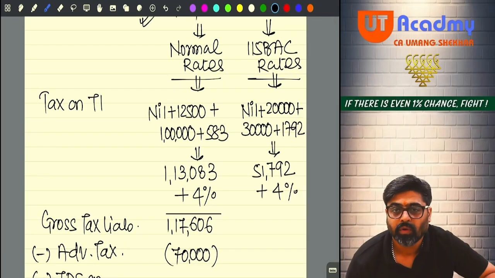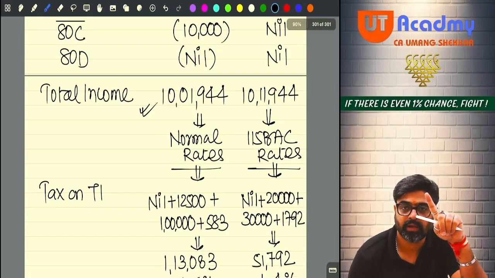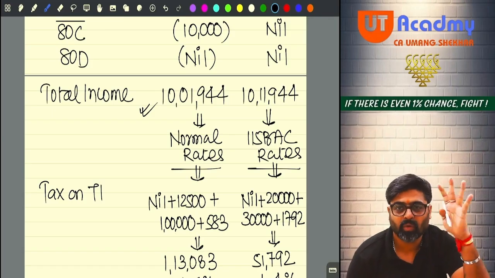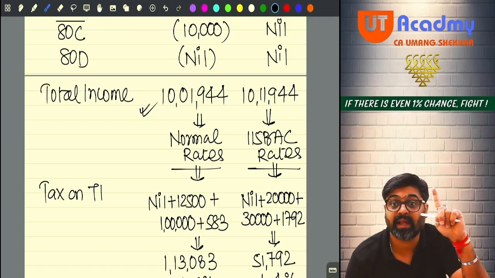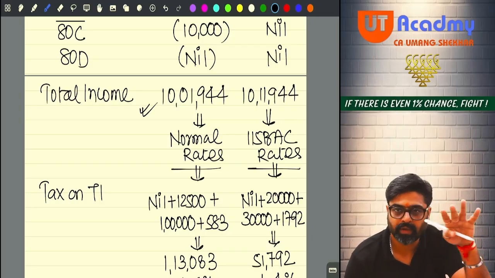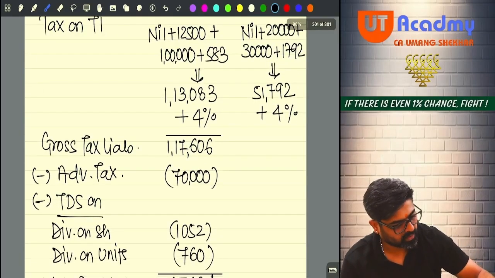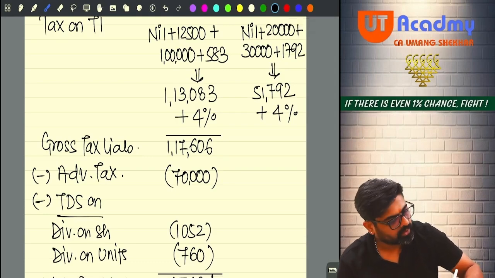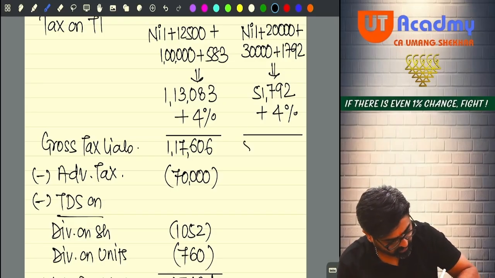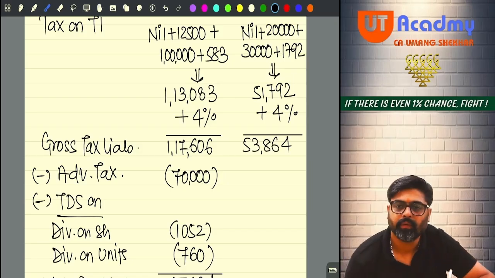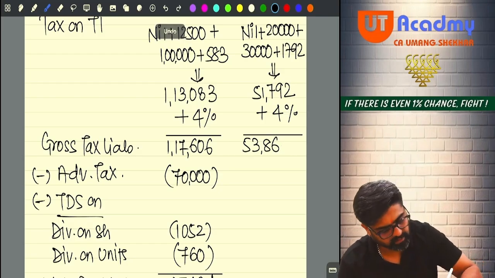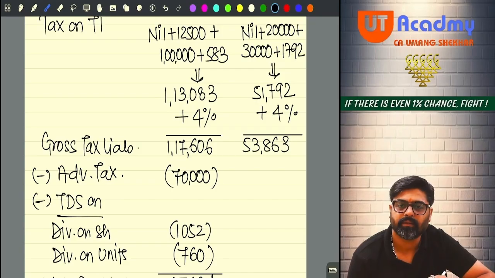See, I am not going to charge any surcharge because for surcharge total income is not more than 50 lakhs. No rebate will be there because for rebate 7 lakh total income is seen under 115 BAC. So my total income is more than 7 lakhs. So no rebate will be granted. Only 4% cess will be charged. So into 4%, it will be 2072, and I will add that. How much I will get? 53,864. 53,863.